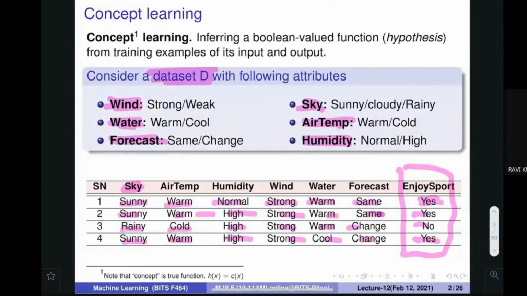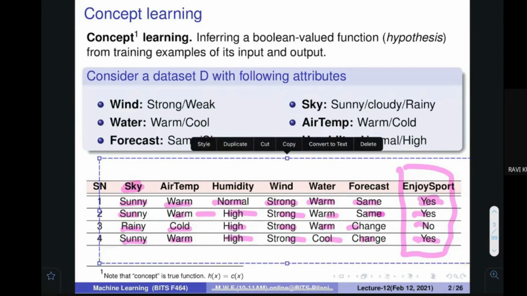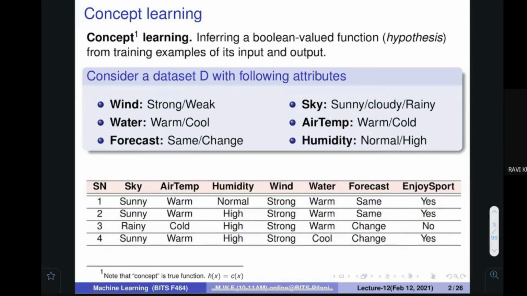If I ask you, can you give me one more? Because you know that this is the training data. Let's assume that this data is given to you and it is your training data. Can you give me a challenge, new data, asking what the value is? You can call it a query example, and you may take anything. For example, wind is equal to weak, water is equal to warm, forecast is equal to same, air temperature is equal to cold, sky is equal to cloudy, humidity is equal to normal. Can you tell me what is going to happen?